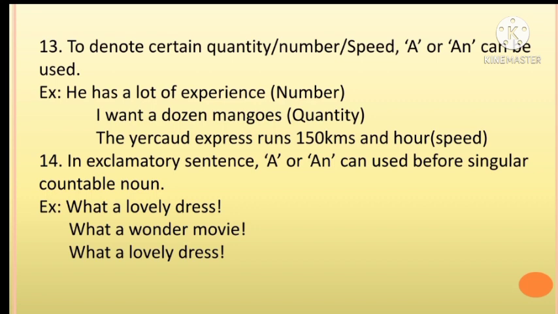To denote certain quantity, number, speed, a or an can be used. Quantity: he has a lot of experience. Number: I want a dozen mangoes. Speed: the Yercaud Express runs 150 kilometers an hour. In exclamatory sentences, a or an can be used before a single countable noun. Example: what a lovely dress! What a wonderful movie!